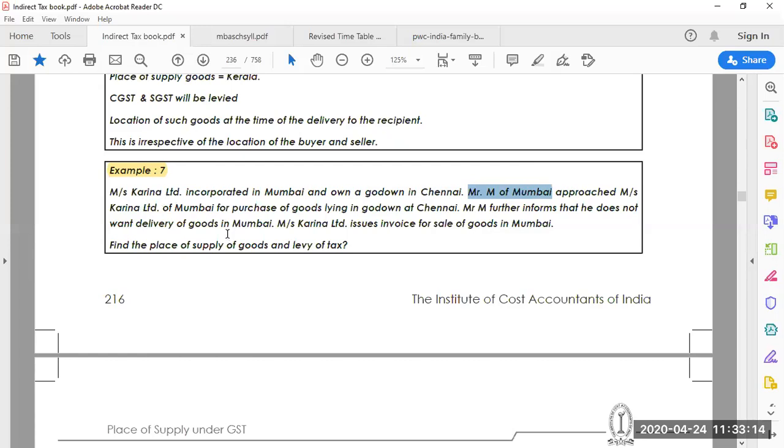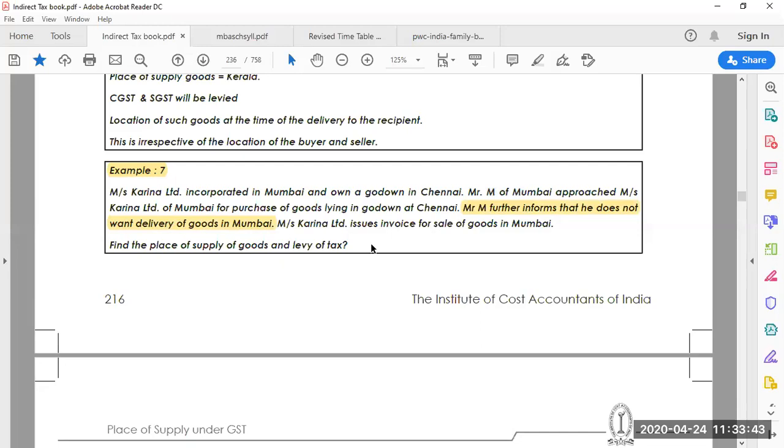Karina Limited not to supply goods to Mumbai, but deliver them in Chennai itself, because he wants to purchase the goods lying in the godown at Chennai. It's been clearly mentioned that he does not want delivery of the goods to Mumbai, even though the receiver is in Mumbai. He says that from the Chennai godown, I want to purchase the goods.